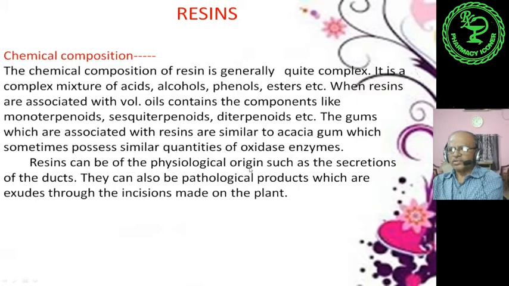Resins can be of physiological origin, such as the secretions of the ducts. Physiological origin means they are exudations, secretions of the various ducts. They can also be pathological products which exude through incisions made on the plant, maybe vertical or horizontal incisions. When the plant part or trunk is injured, these exudations come out.